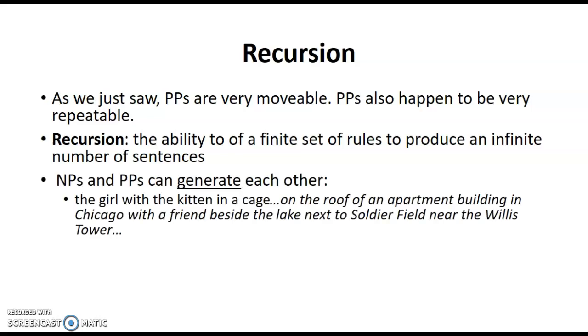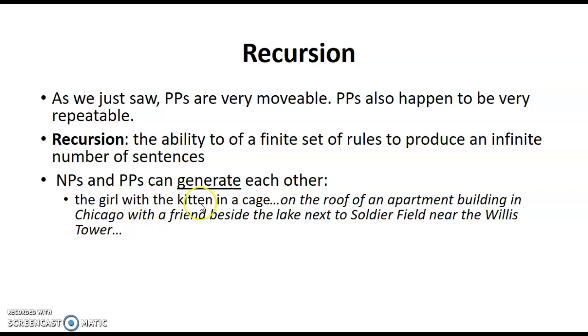So noun phrases and prepositional phrases can generate each other. I could say something like, the girl with the kitten in a cage on the roof of an apartment building in Chicago with a friend beside the lake next to Soldier Field near the Willis Tower. Can you see all the prepositional phrases with noun phrases embedded in there? So the girl with a kitten in a cage on the roof of an apartment building, etc.